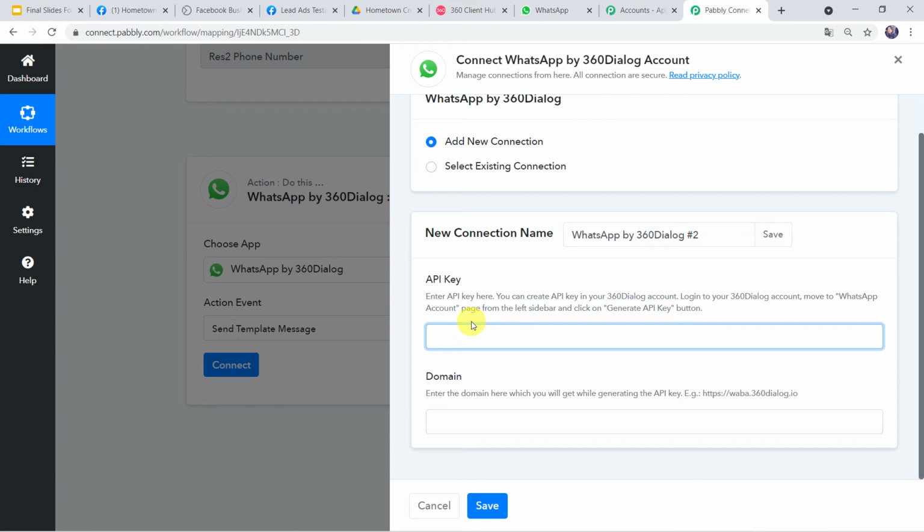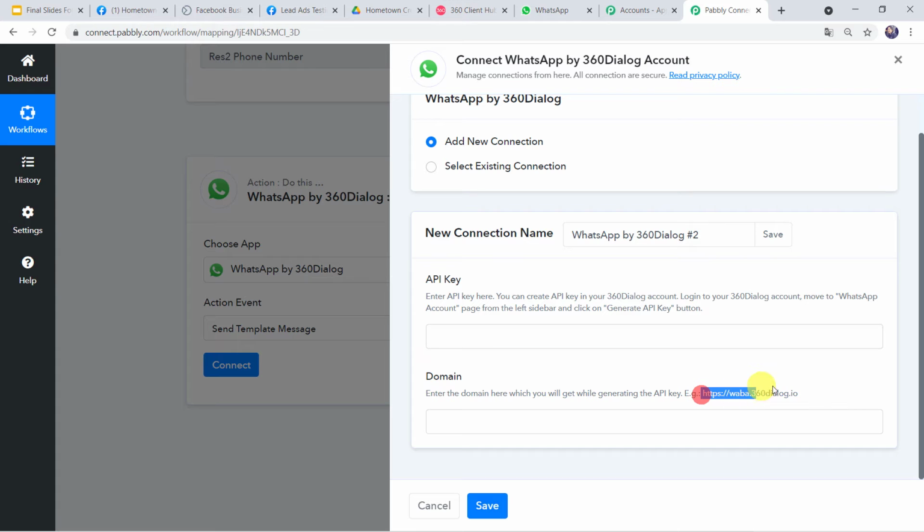We don't have to generate the API key again and again. In my case also, I have already generated the API key, so I'm not going to generate it once again. Now here domain is required. Let us read the instructions for domain also. Enter the domain here which you will get while generating the API key.